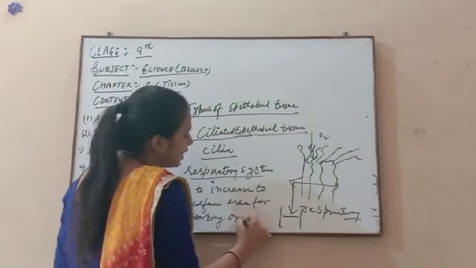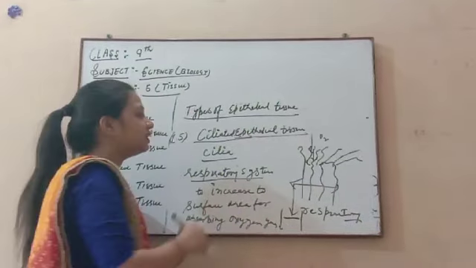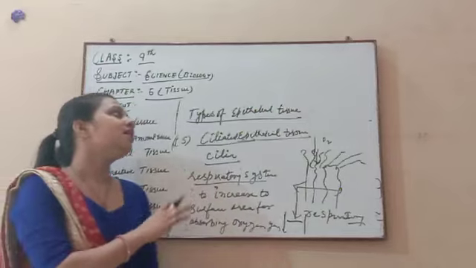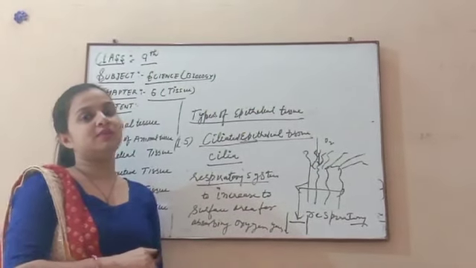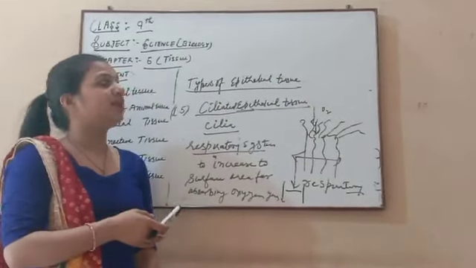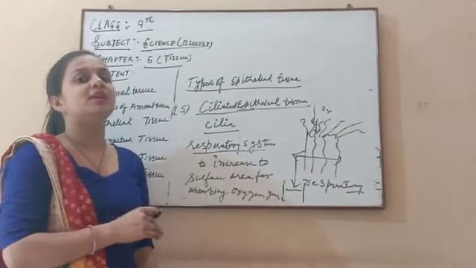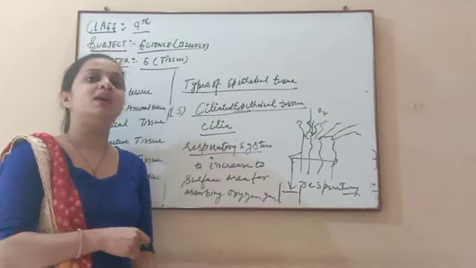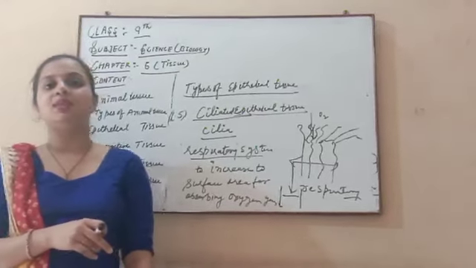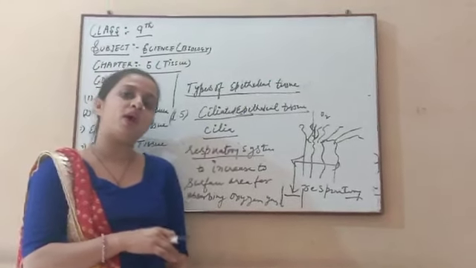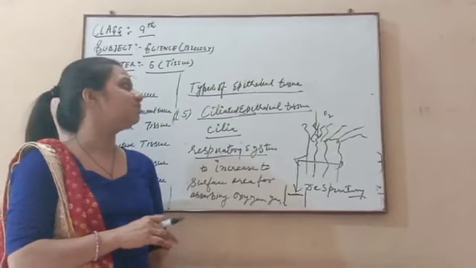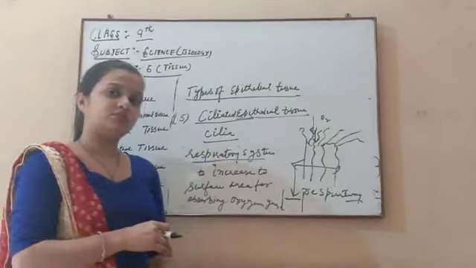So I repeat once again all the epithelial tissue present in our body. First we discussed the epithelial tissue, the outermost protective covering present in our body, known as epithelial tissue. On the basis of function and shape and where it is present in our body, there are 5 main types. First is squamous epithelial, second columnar, third cuboidal, fourth glandular, and fifth ciliated epithelial tissue.